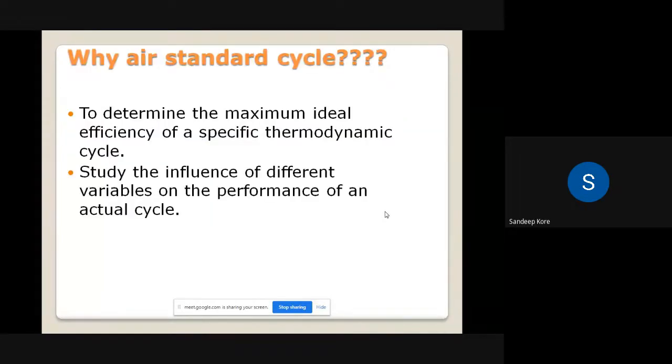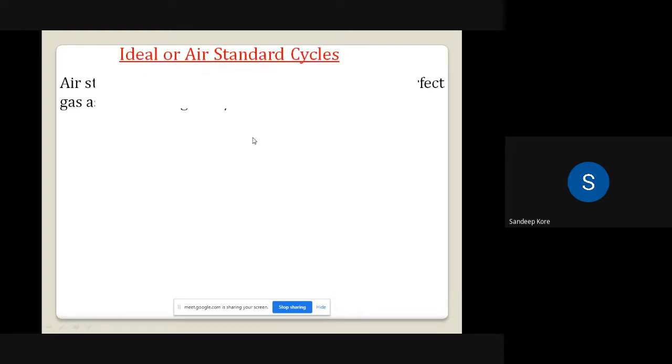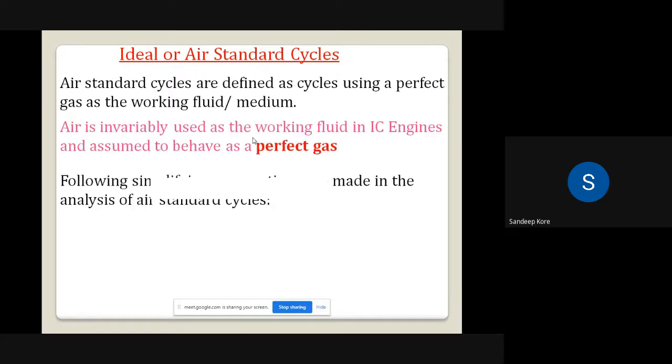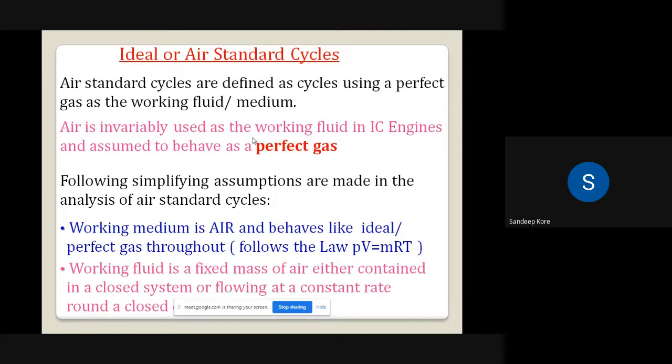So last time also we have seen why we have to study the air standard cycle, because the basic cycles for the IC engine, like the petrol engine and diesel engine, are the air standard cycle. So we have to study the air standard cycle, and then we have to think how to improve the performance of this air standard cycle. So there are some assumptions of these air standard cycles.